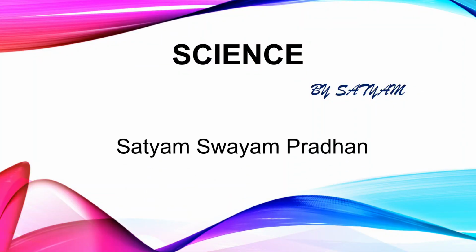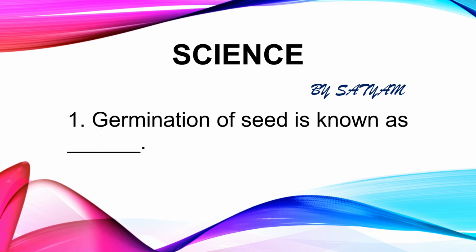Today we are going to discuss Science Part 1. It will have 50 questions. The first question is, germination of seed is known as dash. The answer is sprout. When a seed sprouts, a small white structure grows out of the seed after getting proper